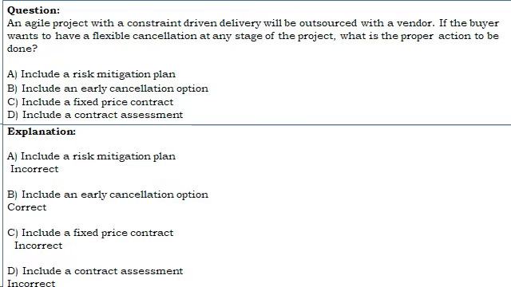Let us see the answer. A. Include a risk mitigation plan. Incorrect. B. Include an early cancellation option. Correct. C. Include a fixed-price contract. Incorrect. D. Include a contract assessment. Incorrect.